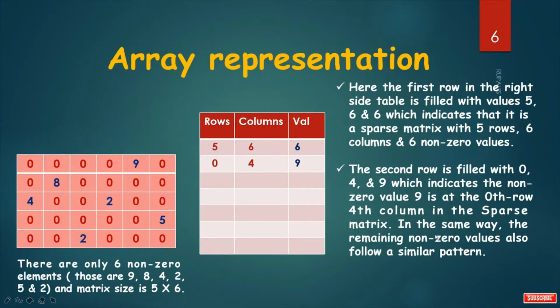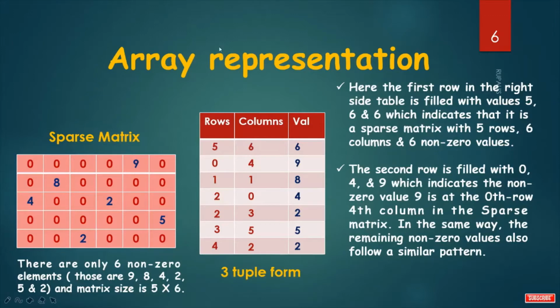In the same way, the remaining non-zero values also follow a similar pattern. So, for 8, it is first row, first column and value is 8. In this way, I am filling the remaining rows. So, this is our sparse matrix, and the corresponding 3-tuple form is this. By using an array, we can represent the 3-tuple form of this sparse matrix.